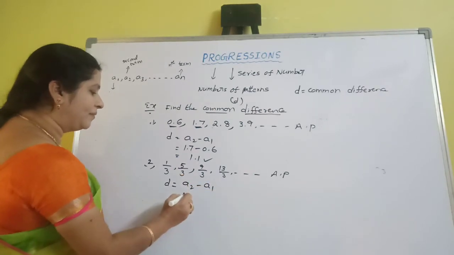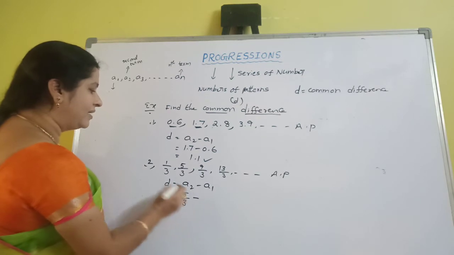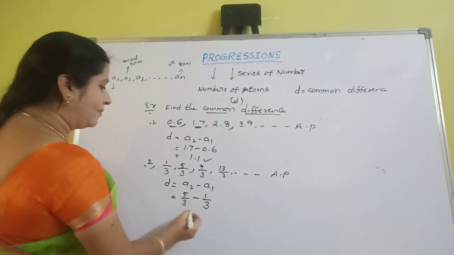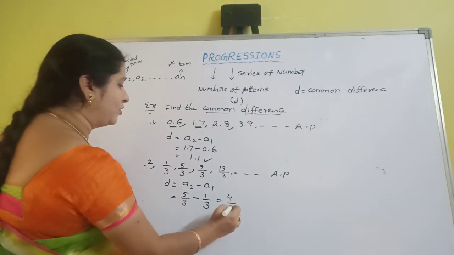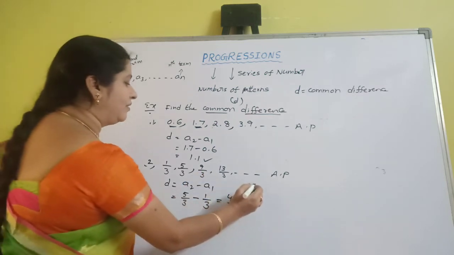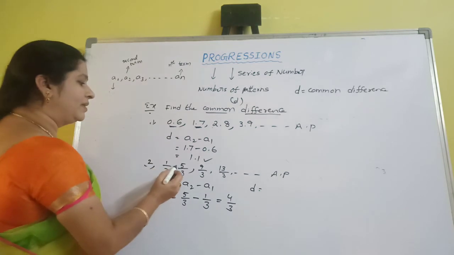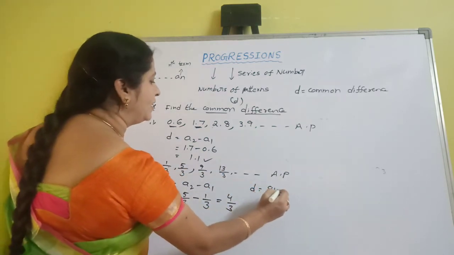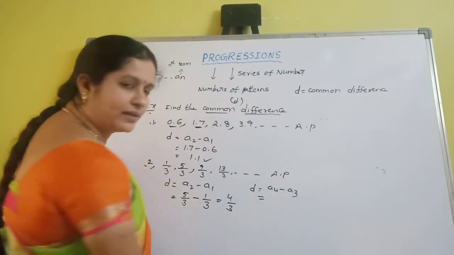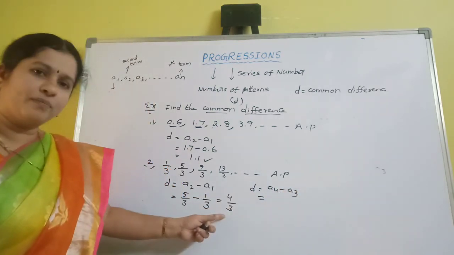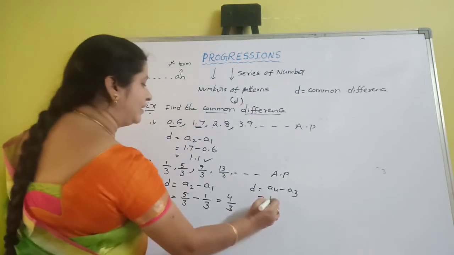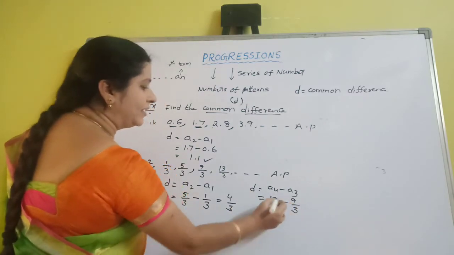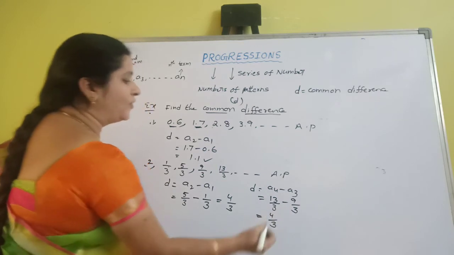So here A2 is 5 by 3 minus A1 value 1 by 3. 5 by 3 minus 1 by 3 is nothing but 4 by 3. Suppose you take A4 minus A3, it is also correct. It also gives the answer 4 by 3. A4 is 13 by 3 minus 9 by 3. So 13 minus 9, 4 by 3.